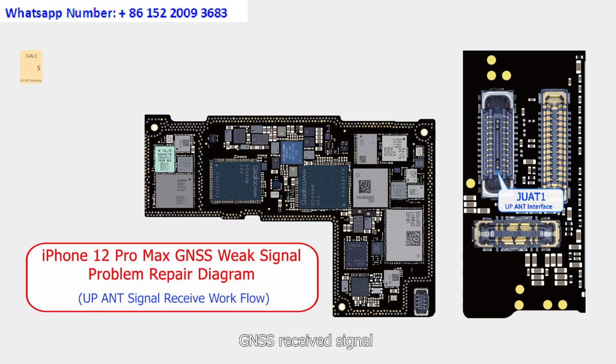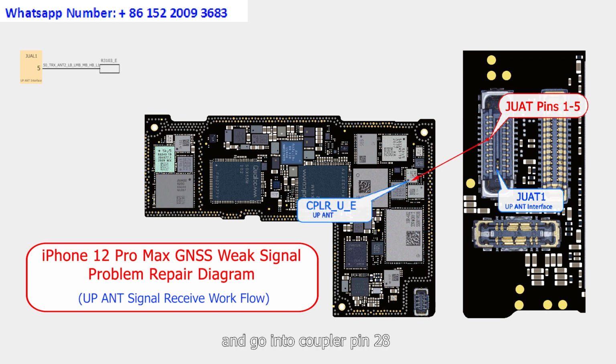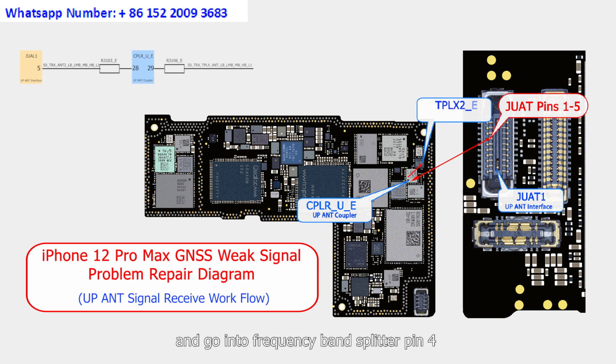GNSS received the signal. Input from upper antenna interface pin 5. Go through resistance R3103 and go into coupler pin 28. Then output from coupler pin 29. Go through resistance R3106 and go into frequency bound splitter pin 4.